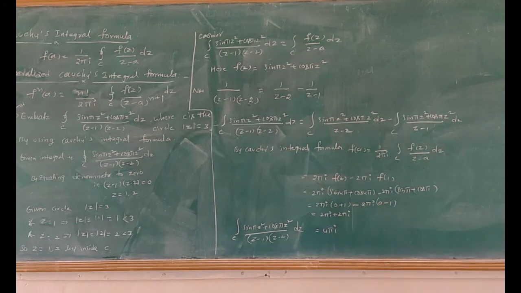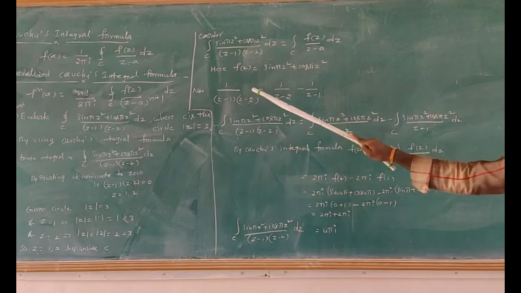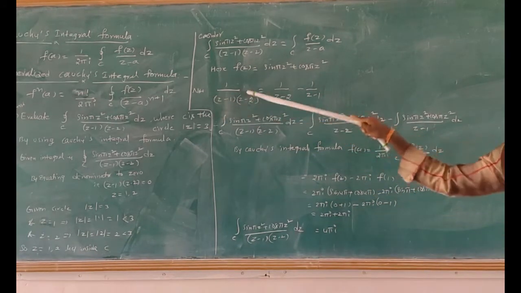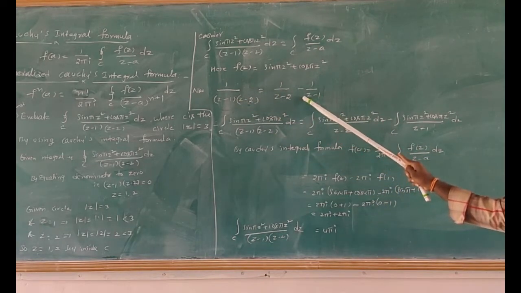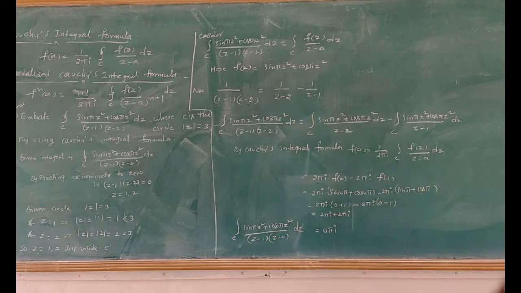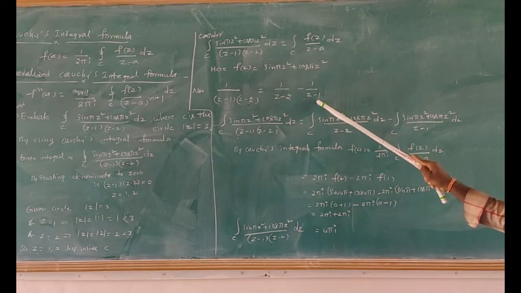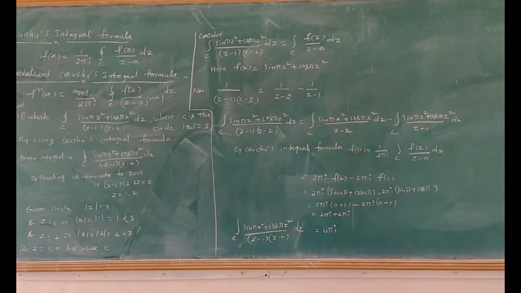Now how to calculate the partial fractions? 1/((z − 1)(z − 2)) we can simplify. Balancing the constants, that equals 1/(z − 2) − 1/(z − 1). We can simplify this value, and we get 1/((z − 1)(z − 2)) as the result.